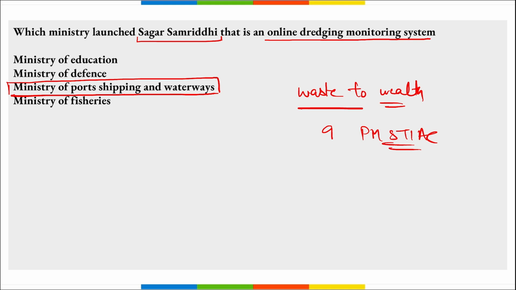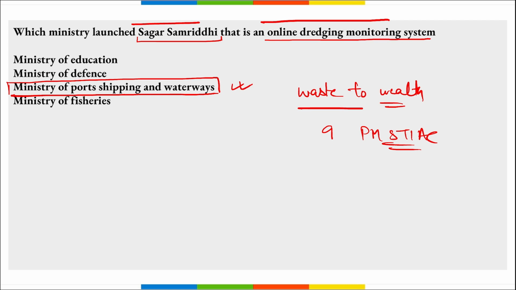Correct? Then remember, dredging guidelines for the major ports were launched, right? And this will enhance not just cleaning the port but also using that waste to come up with various ingredients or various minerals or various raw material for the next product that can be made from it. With this new system, the dredging will be reduced and it will also bring in more transparency and efficiency to the overall system. So this Sagar Smriddhi Waste to Wealth, an online dredging monitoring system, was launched by the Ministry of Port, Shipping and Waterways.